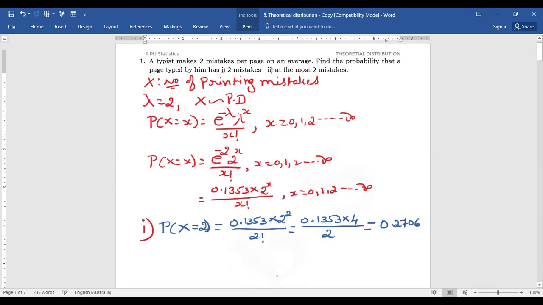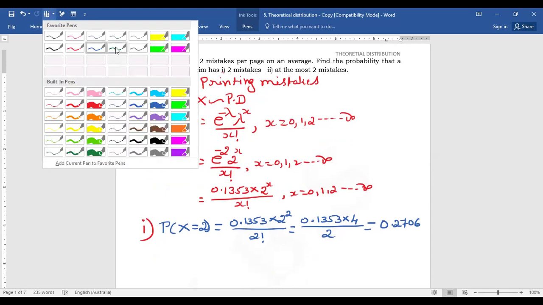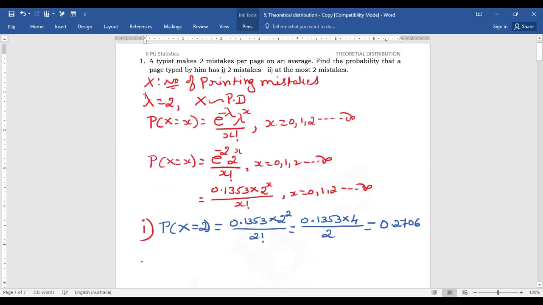Then we go with the second, that is at the most two mistakes. At most means probability of X less than or equal to 2. That is equal to probability of X is equal to 0 plus probability of X is equal to 1 plus probability of X is equal to 2.